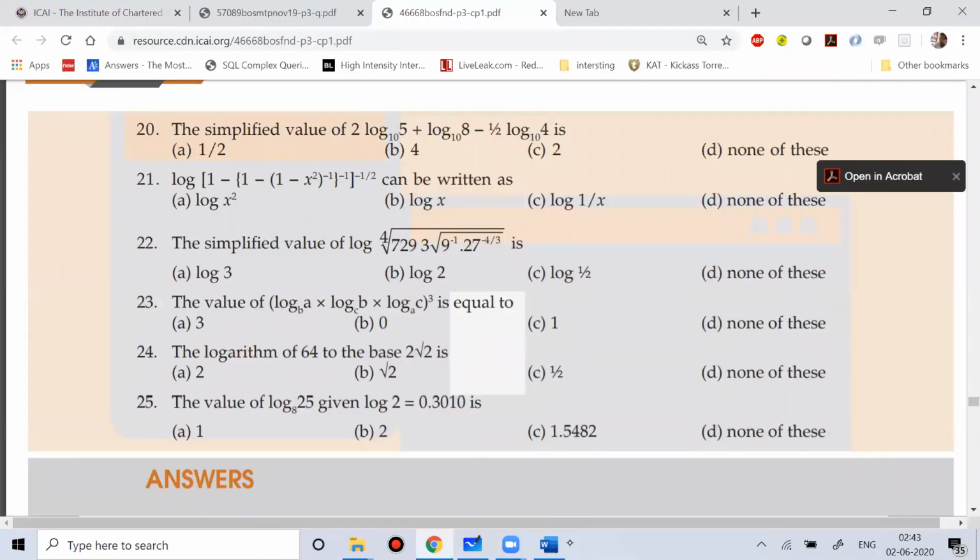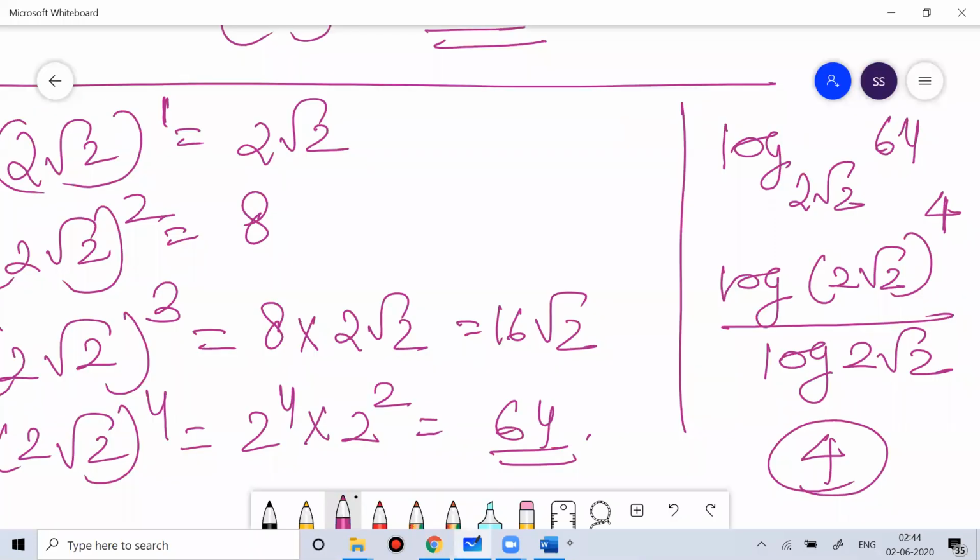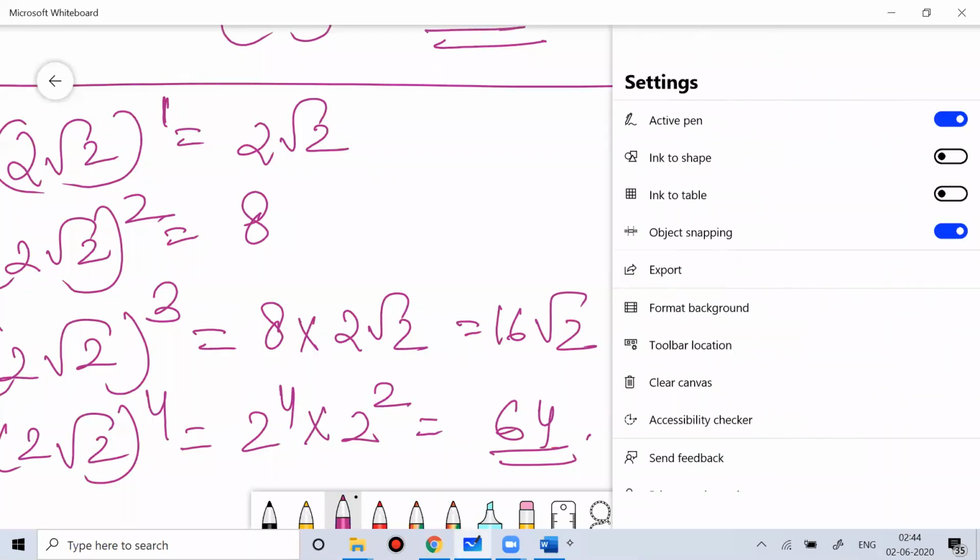So question number 24, the answer would be none of these, option D. Okay, question number 25. Already I have told you the value of log 25 that I have done before.